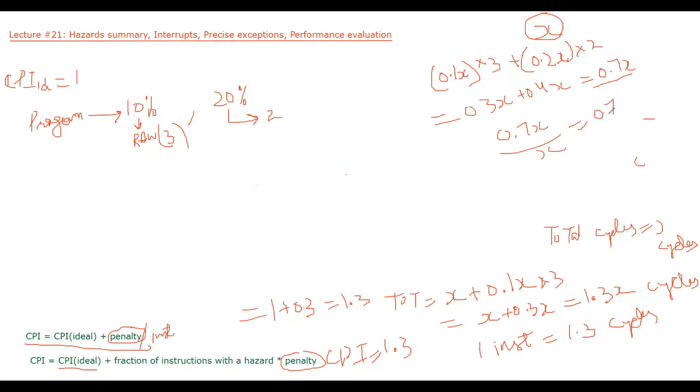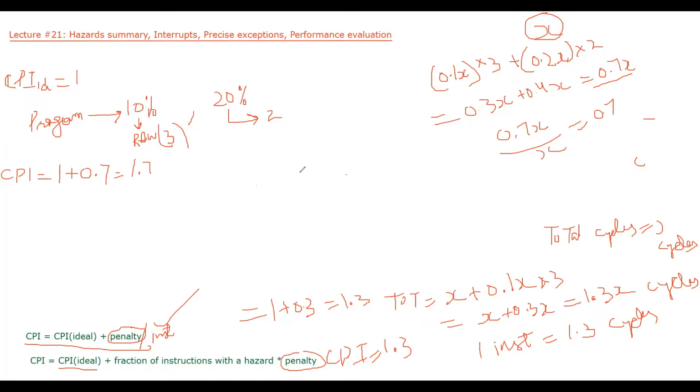So CPI will be equal to CPI idle, 1, plus penalty per instruction, 0.7. So CPI will be equal to 1.7. This is when we use this particular equation.